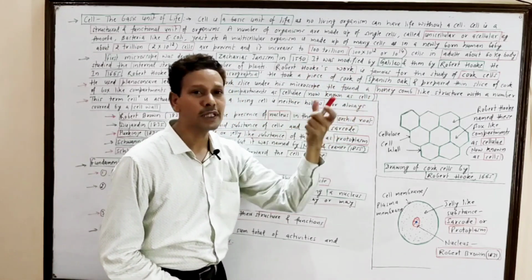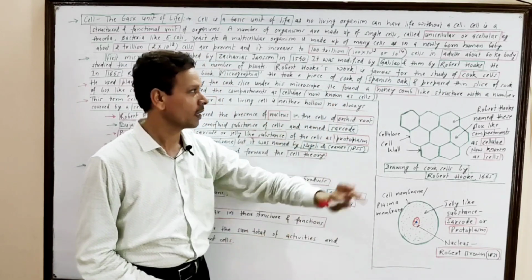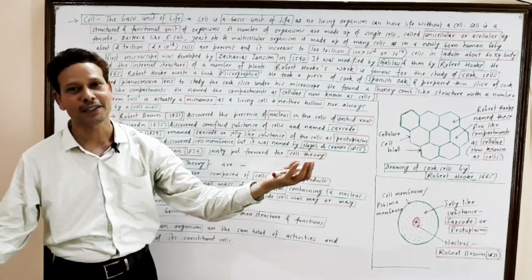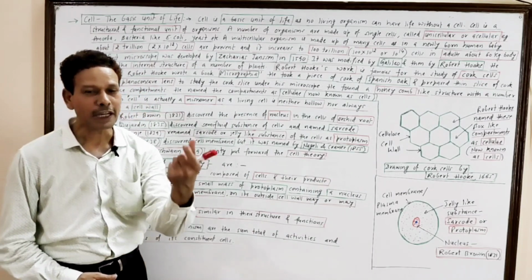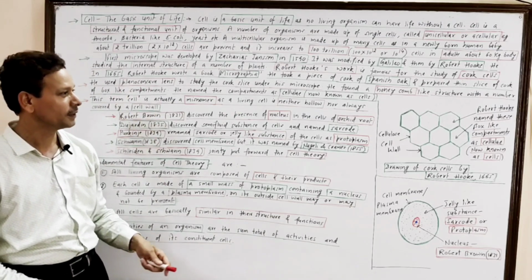Dear students, he used a piece of cork of Spanish oak, and he prepared thin slice of cork. Under his crude microscope, the magnification power about 40 times, he observed